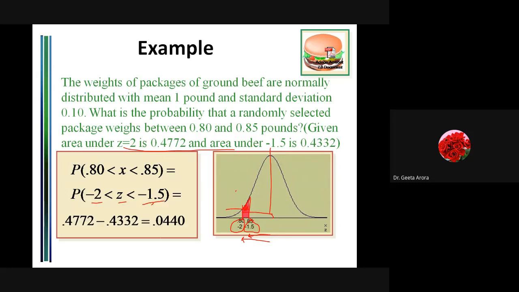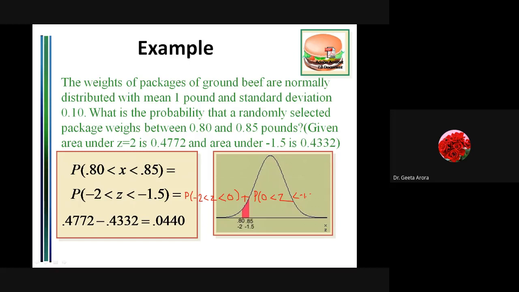So let's see how we have done. Here we have taken 0 to z. Let me do one more thing to make it clear. Here, it can be written as minus 2 less than z less than 0, plus 0 to minus 1.5.